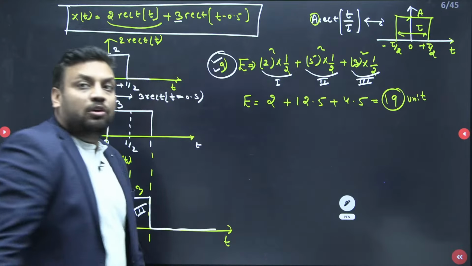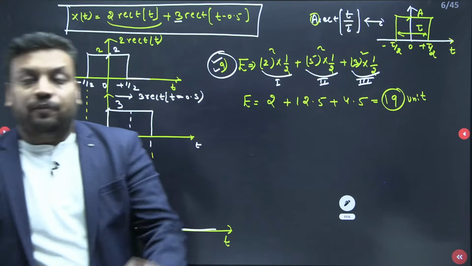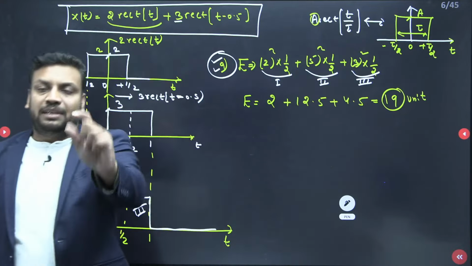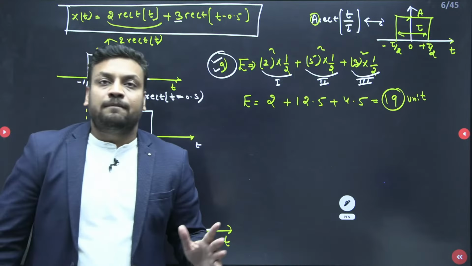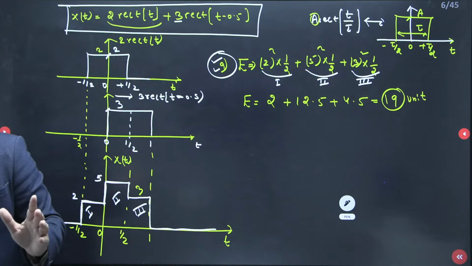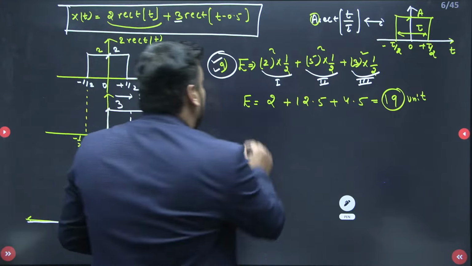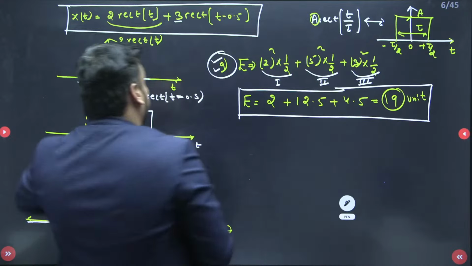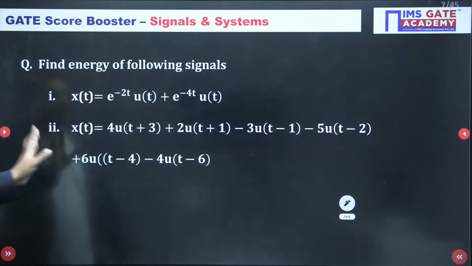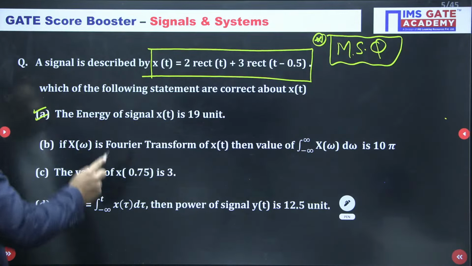As I already told you, it is an MSQ. So if you are watching the session, write something in the chat box so that I get to know that you are live and we will interact. Okay, guys? So if I talk about the energy signal, energy is 19, and for sure option A is correct. And as I already told you, it is an MSQ, so multiple options can be correct.